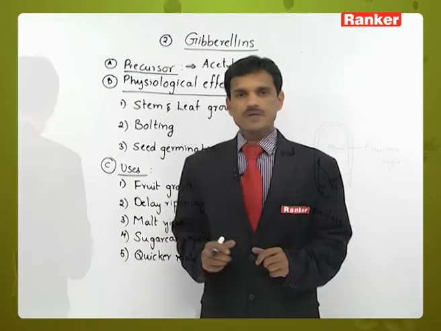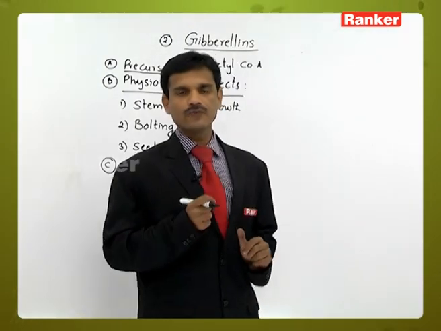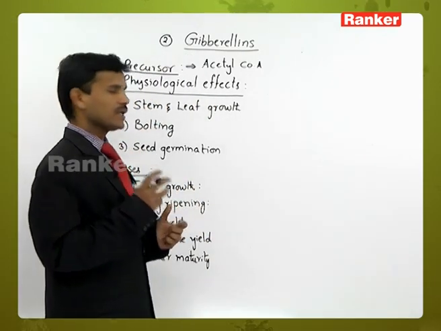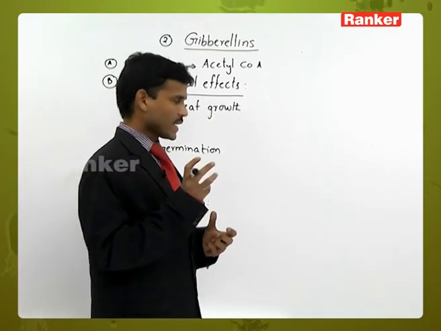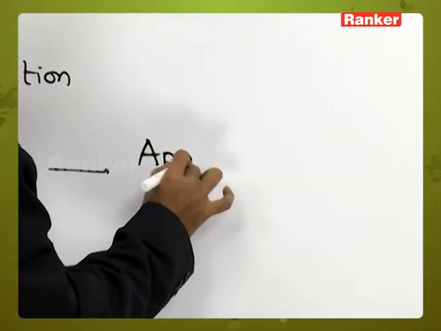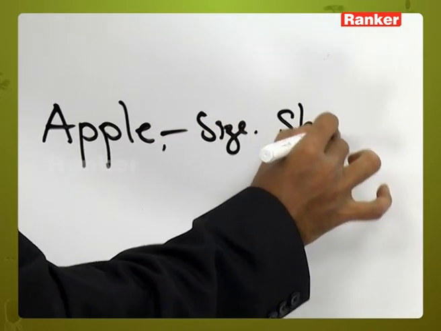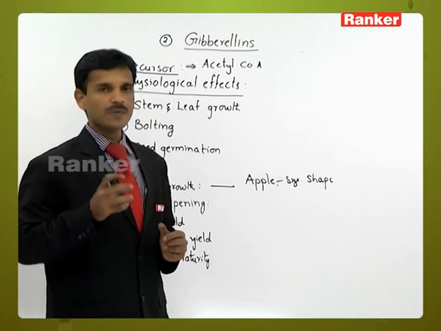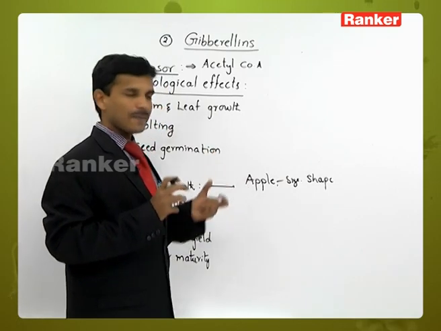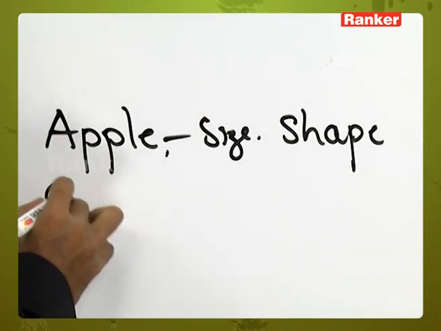Next, the uses of gibberellic acids. First, fruit growth. How are gibberellic acids involved in fruit growth? Mainly in the apple fruit, the size and shape. The gibberellins improve the shape of the apple fruits, and they also elongate the apple size. Next, grapes, here also the grape stalks.